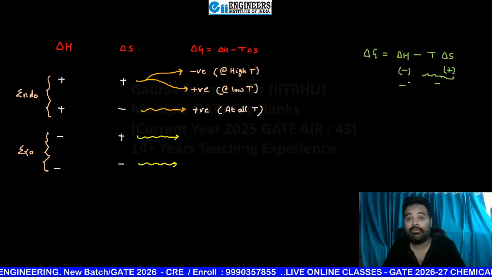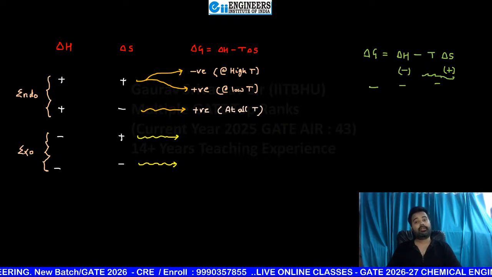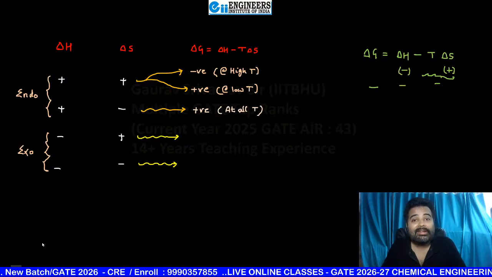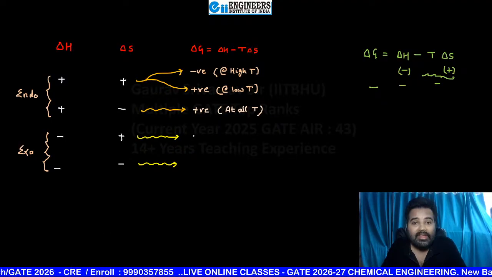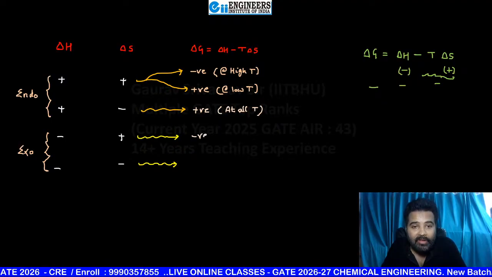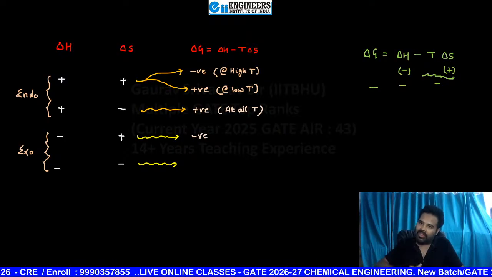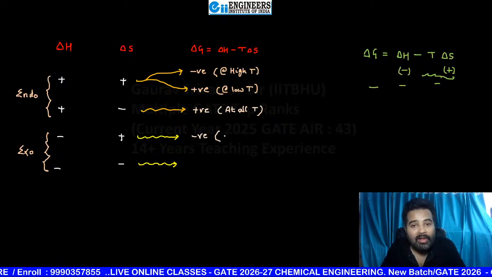Negative minus negative will give you negative. What does it mean? That means this time it is negative. Low temperature, negative. High temperature, negative. So it is feasible at all temperatures.